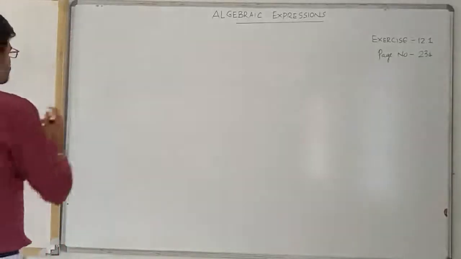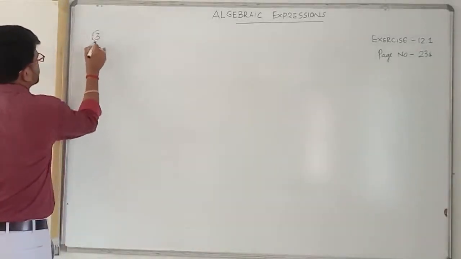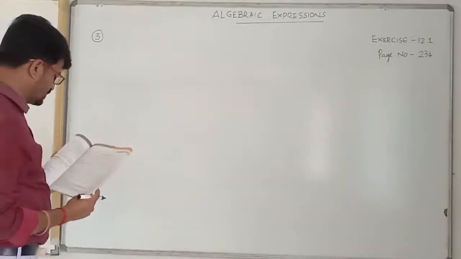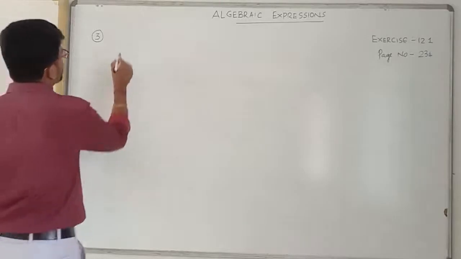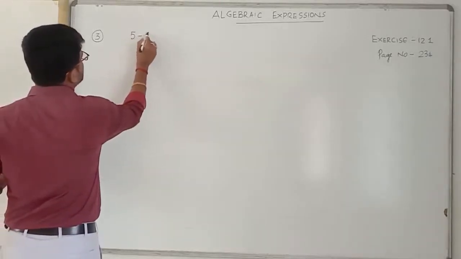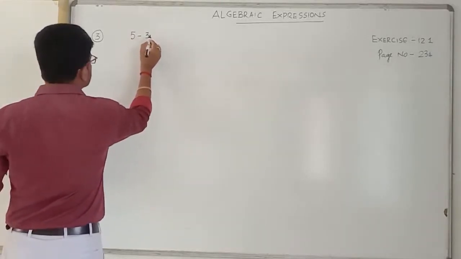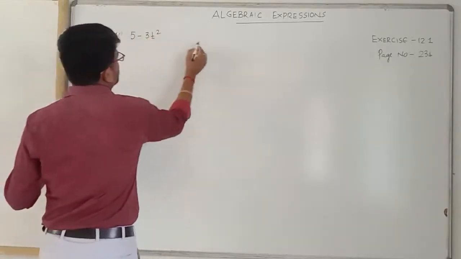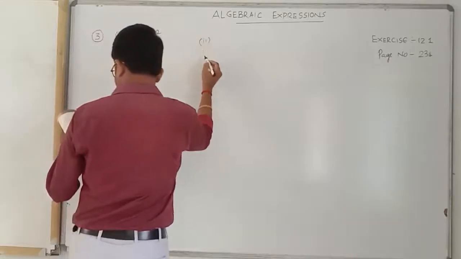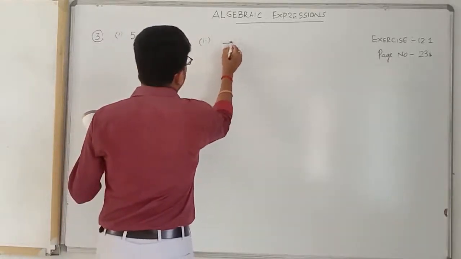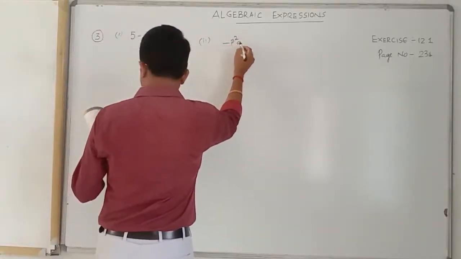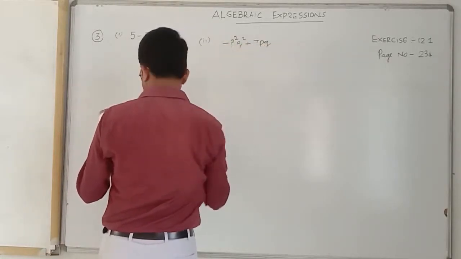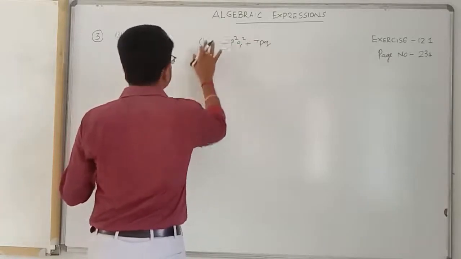Numerical coefficients. For example, I will write three questions at a time. See, actually, 5 minus 3t square. This is 1, and this is 2: minus t square q square plus 7pq. Am I right? This is question number 5.